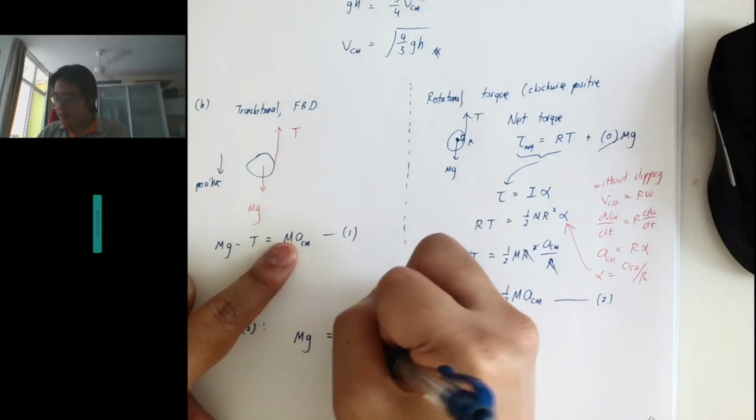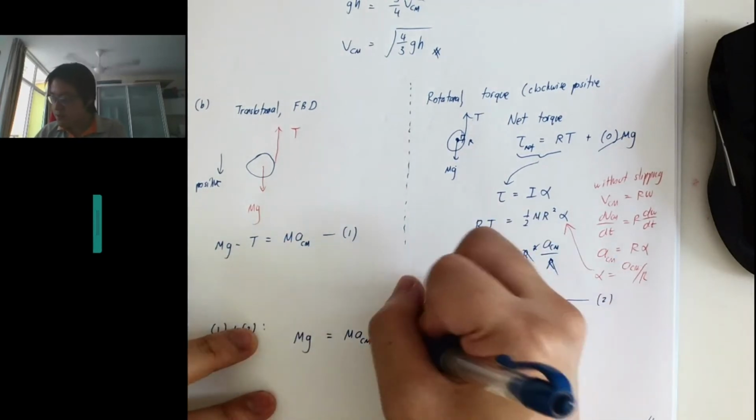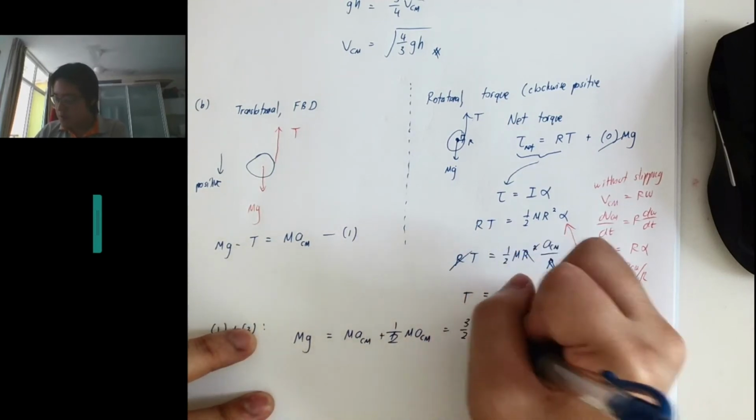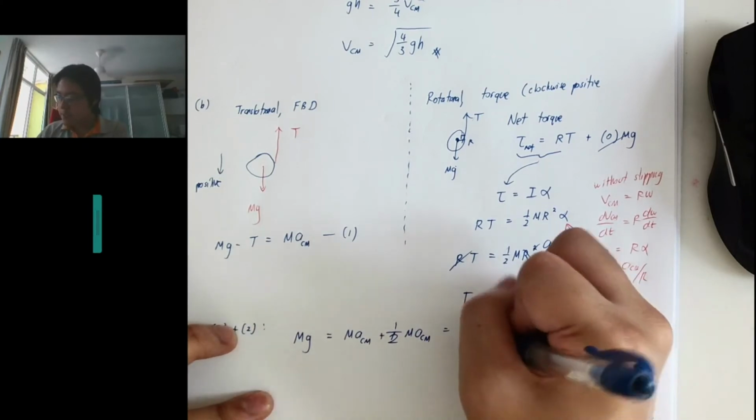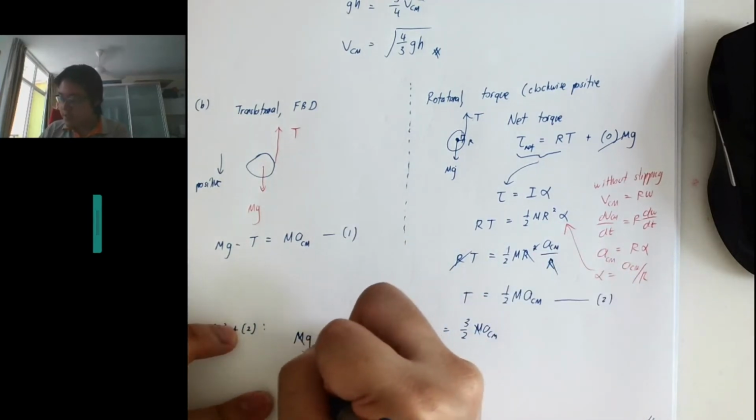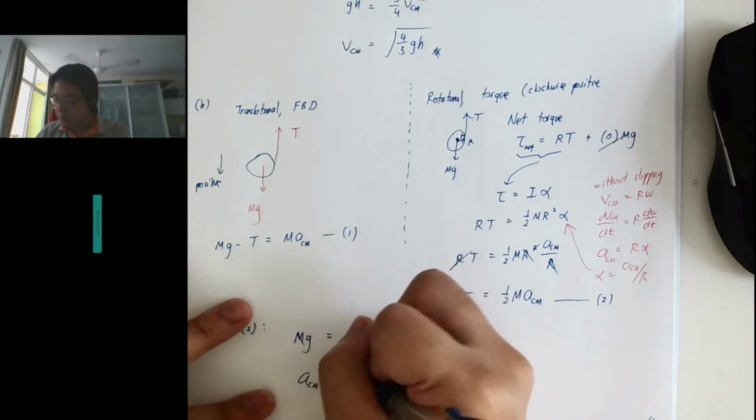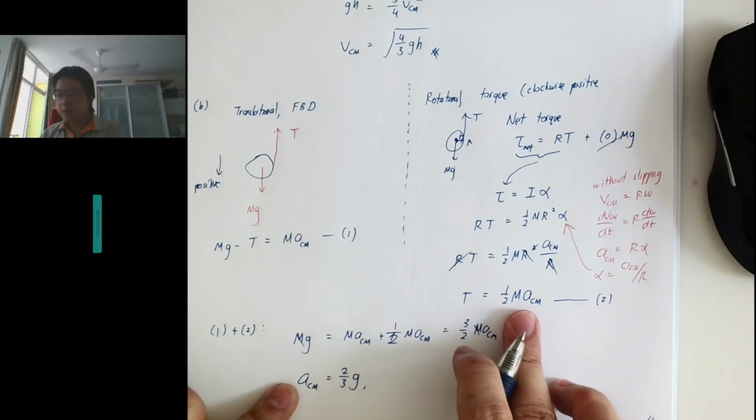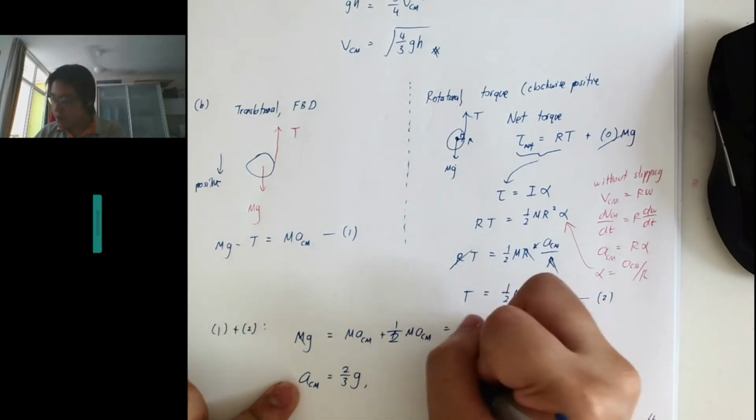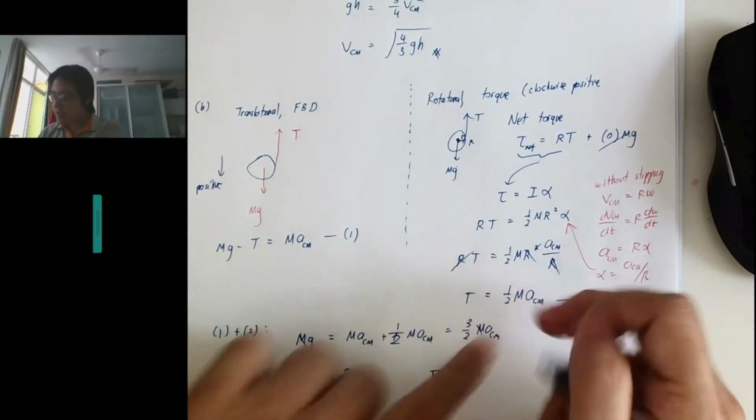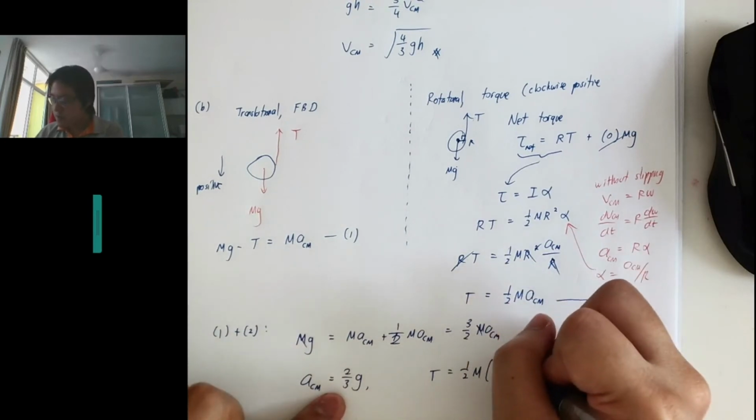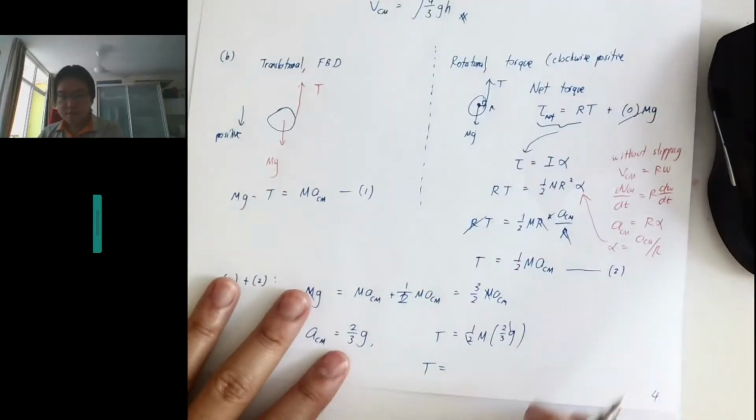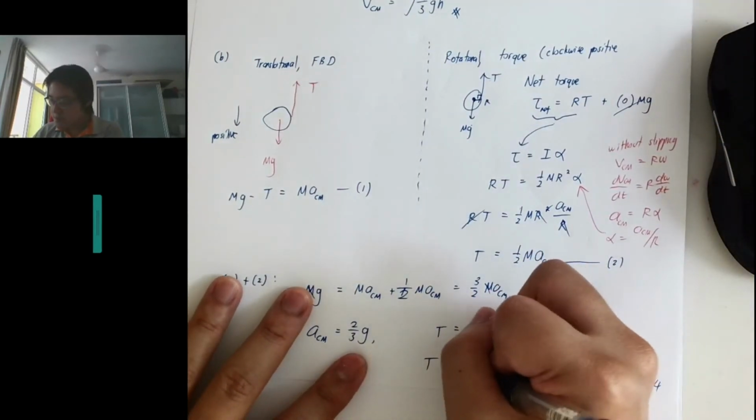This plus this is this plus half, so it's 3 over 2. So this is 3 over 2 M A center of mass. Both sides cancel the M, so my ACM is 2 over 3 g. And then we put this in our tension, so my tension is half M ACM, which is 2 over 3. Cancelling, I found my T as well: it is 1/3 mg.